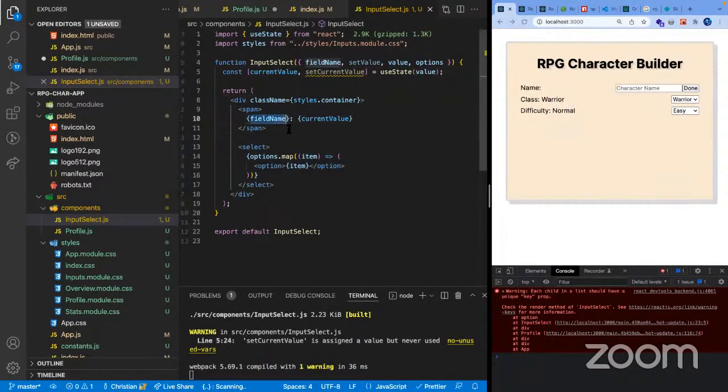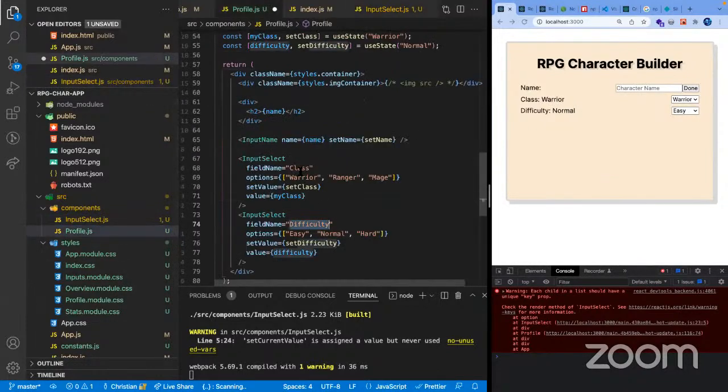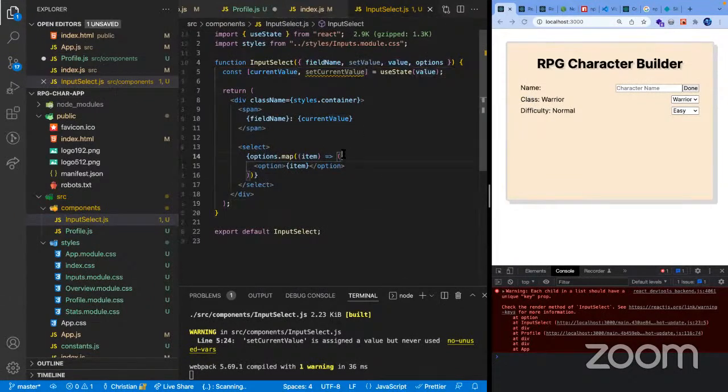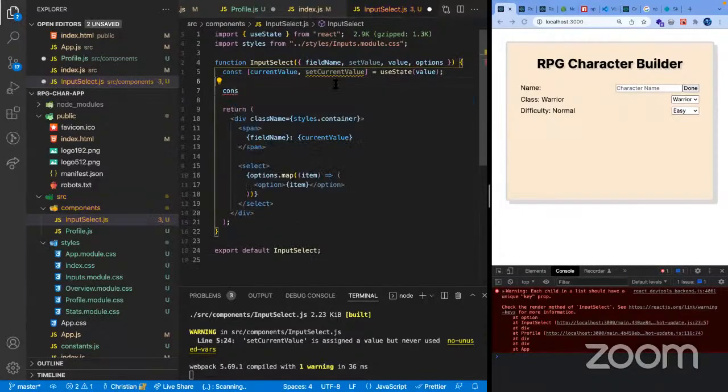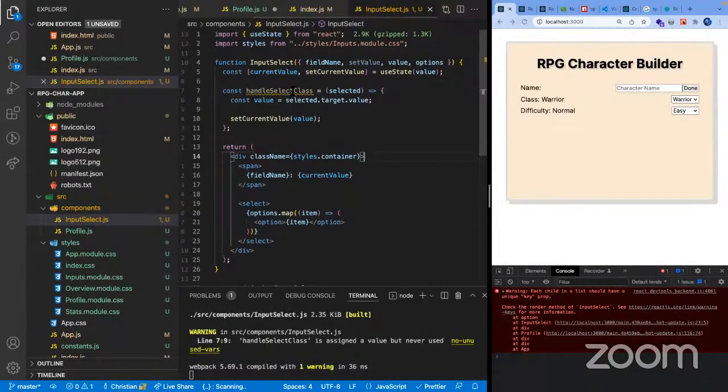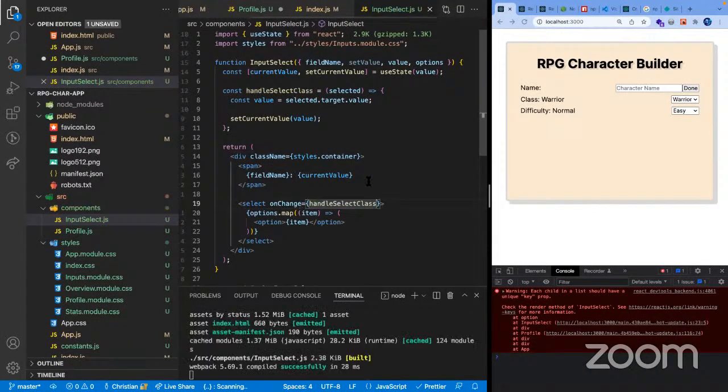So we have this. As you can see, our field name would be whatever we passed from here. So if we say class or difficulty, then that's going to be rendered right there, the name, and then its value as well, which is currently here in our current value. So we need to have a handler for when we select stuff. So I'm just gonna go ahead and paste this to save us time. Then just gonna add it here on change. Okay. Hopefully if I click this, it's gonna go to Ranger and hard and normal and easy. Cool.